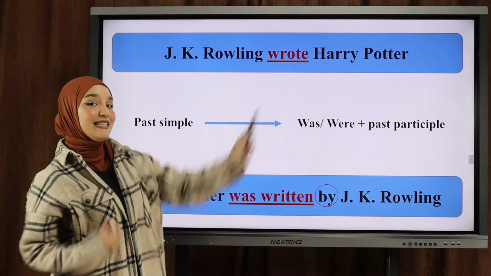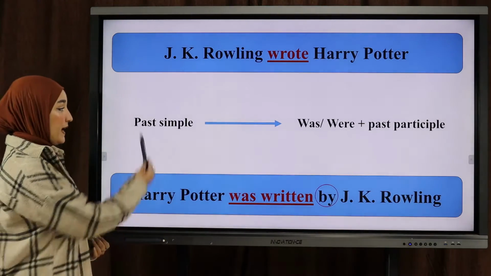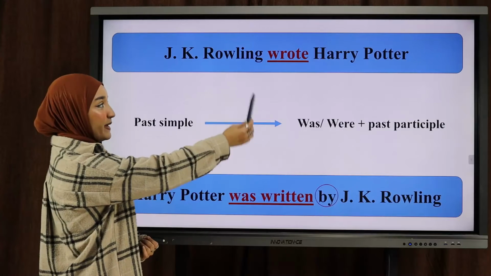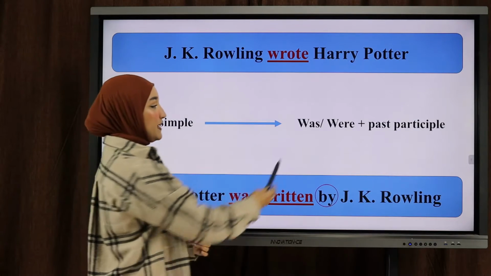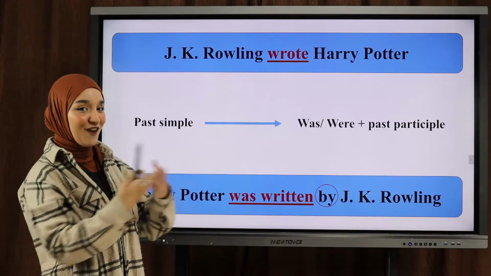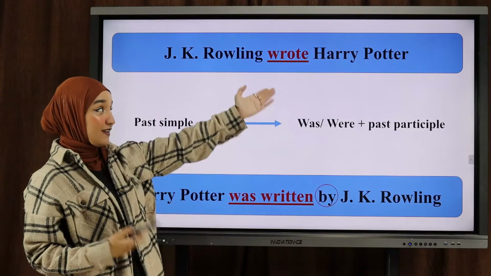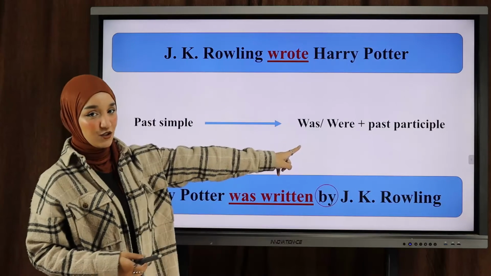The verb here is in the past simple. So the rule is really simple. If my verb in the active form is in the past, the passive form is going to be either was or were. Remember, to be always follows the tense of the main verb. So if it's in the past, it should be in the past.